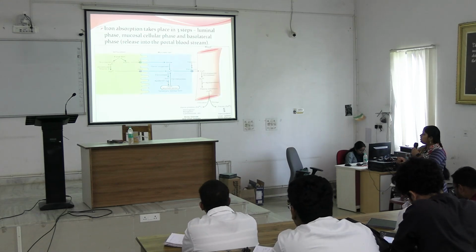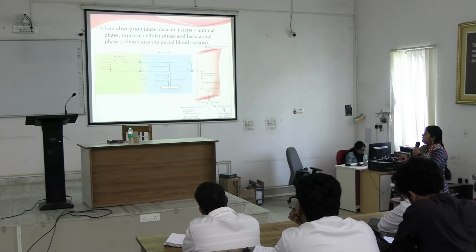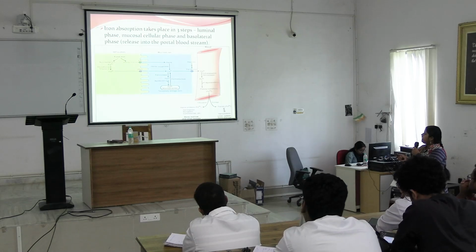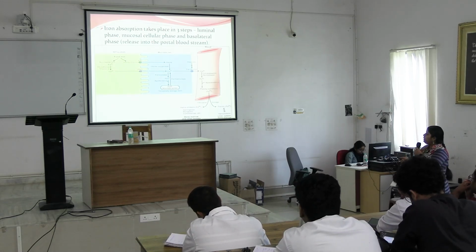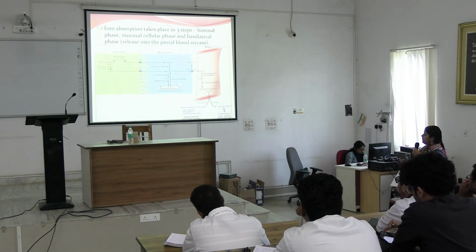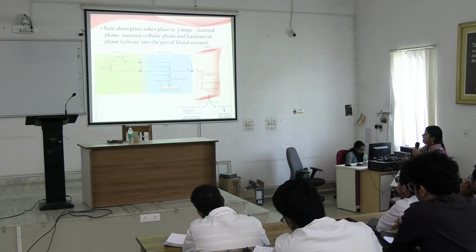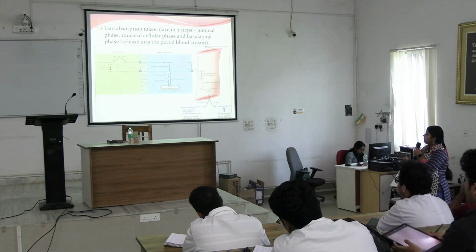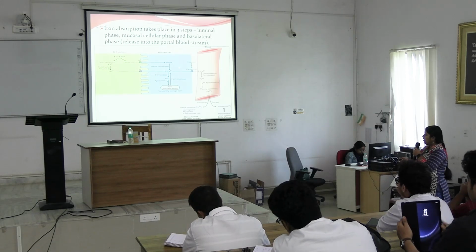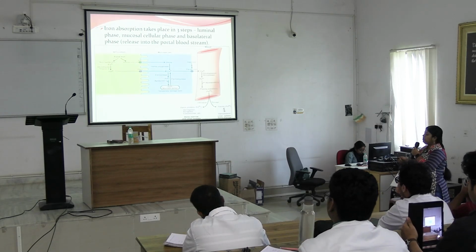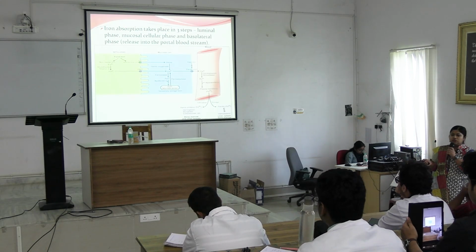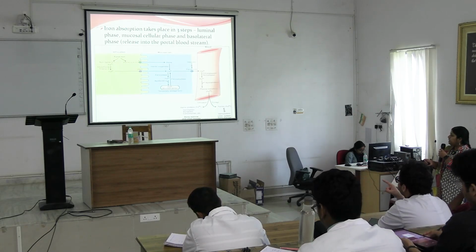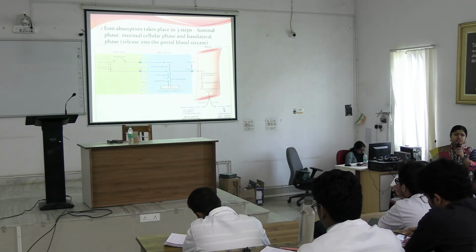So how does it look? Iron absorption takes place in 3 steps. Luminal phase, whatever happens in the GIT lumen. Mucosal cellular phase, what is happening in the mucosal cell of intestine, and basolateral phase, that is release of the iron from mucosal cell to blood. So this iron absorption is divided into 3 major parts.